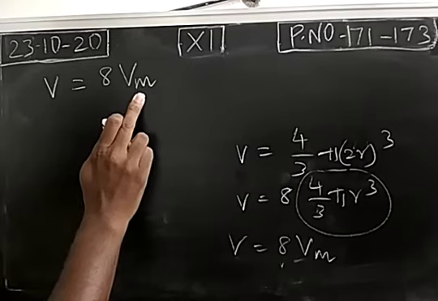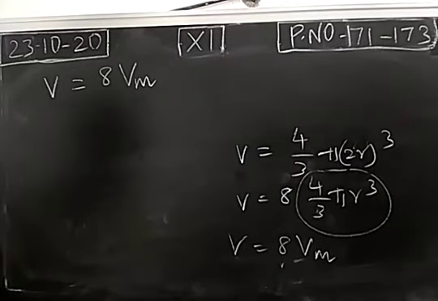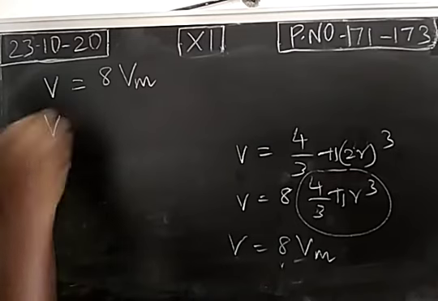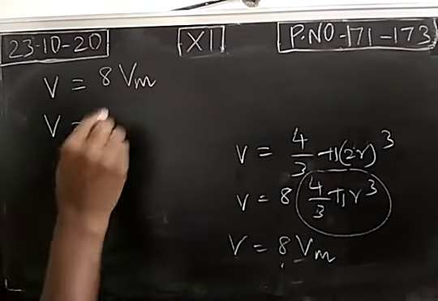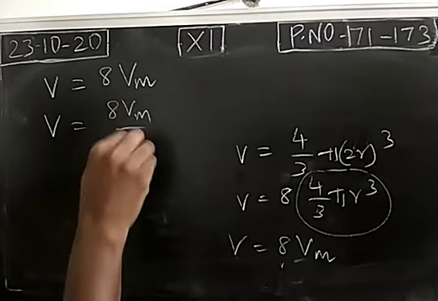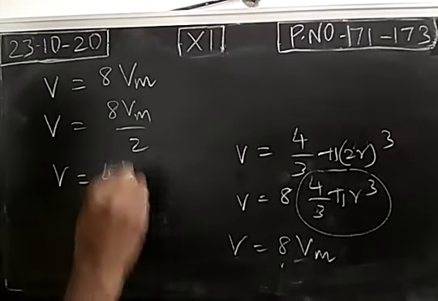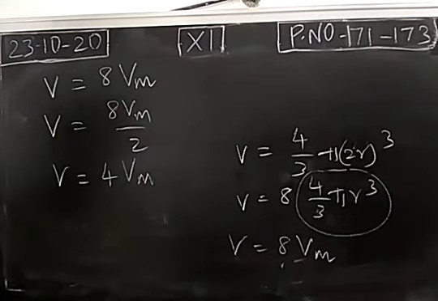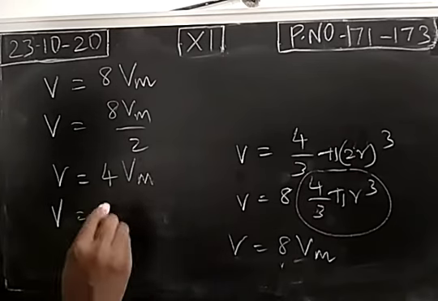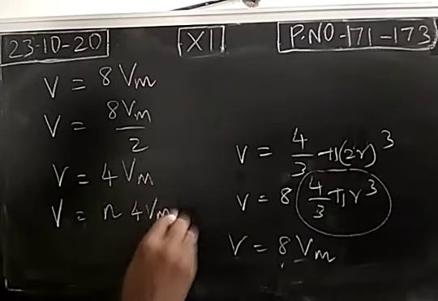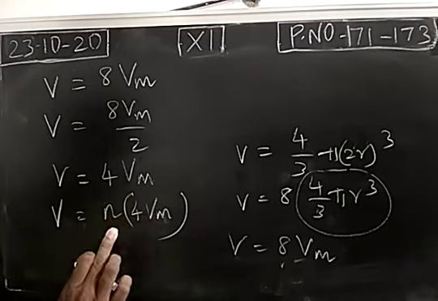Vm is the volume of a single molecule. The excluded volume for one gaseous molecule means this will be divided by 2. This is the excluded volume of two gaseous molecules. For a single molecule, we divide it by 2. So V is equal to 4 Vm. Next, excluded volume for n gaseous molecules. This is the excluded volume for one molecule. Excluded volume for n gaseous molecules means n into 4 Vm. We multiply this by n.